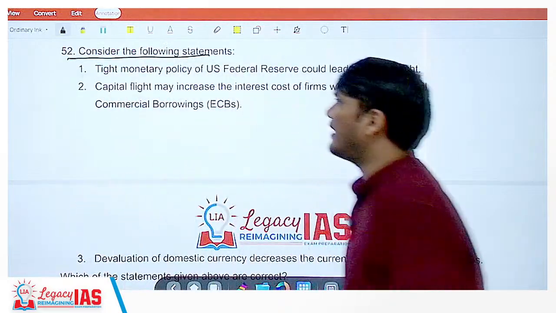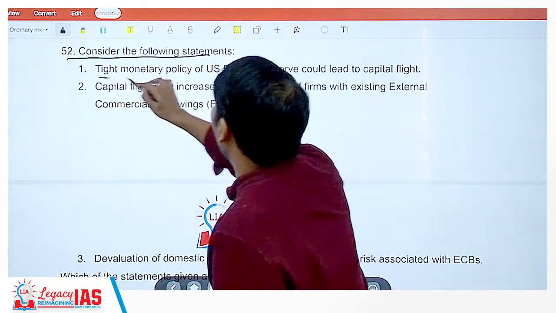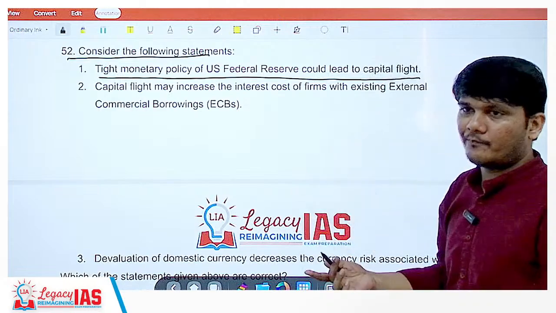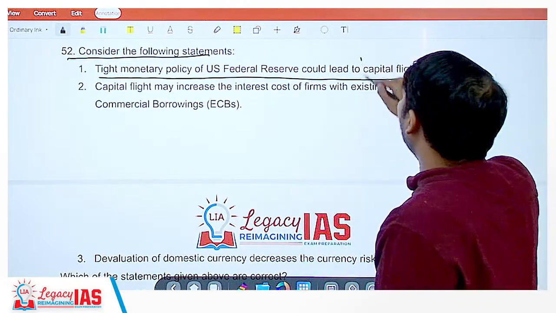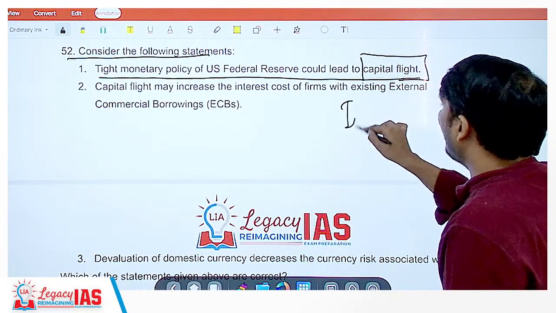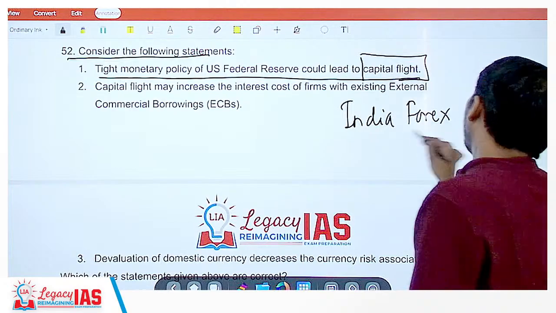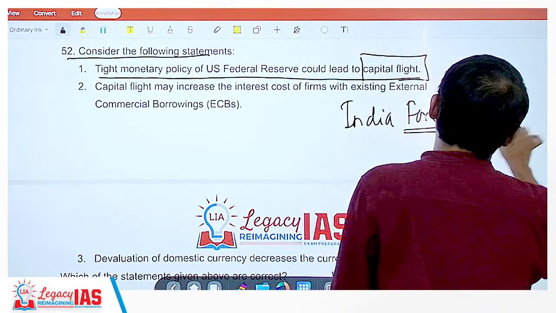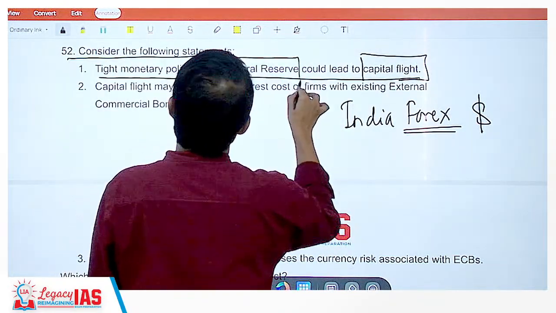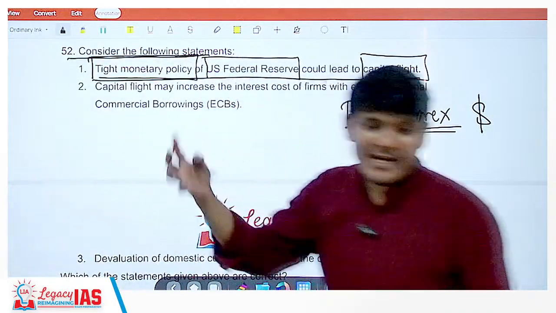Consider the following statements. Statement 1. Tight monetary policy of US Federal Reserve could lead to capital flight. Capital flight as in, see, India would have foreign exchange reserve, that is forex, a lot of it available in dollars. If US Federal Reserve comes up with a tight monetary policy, what do we mean by a tight monetary policy?